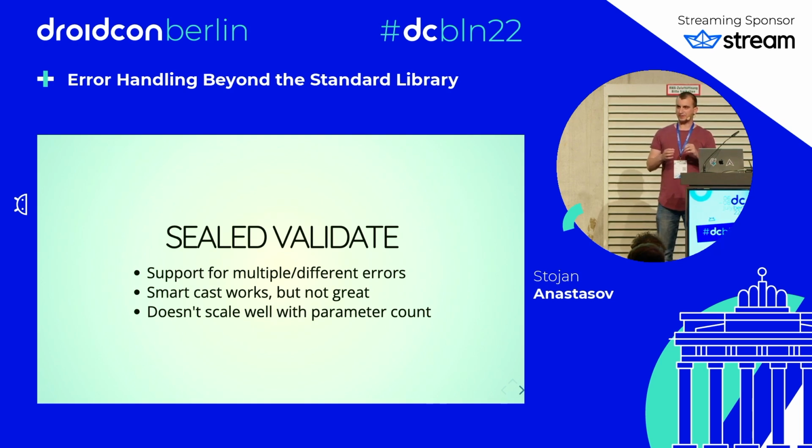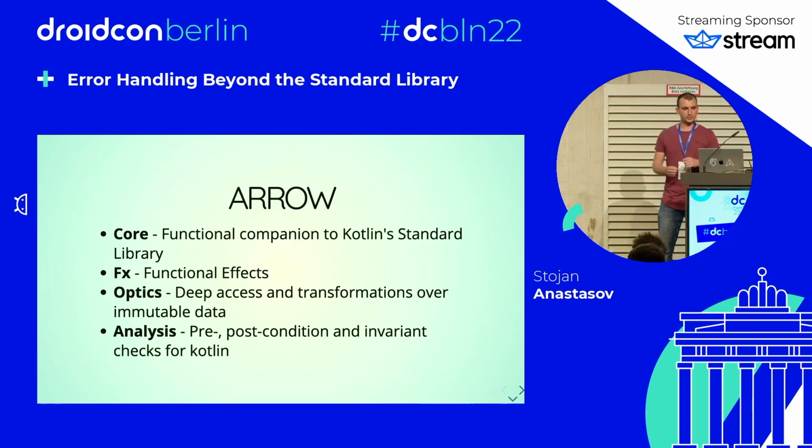Let's see what's there in Arrow that can help us. Arrow is a family of libraries. It has 4 main ones: core, FX, optics, and analysis. In this talk, I will only cover parts of Arrow core.